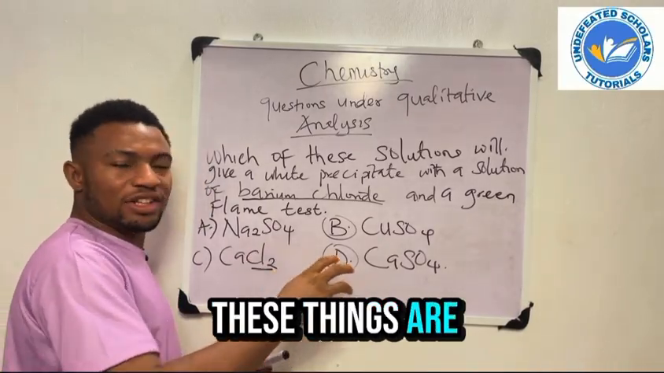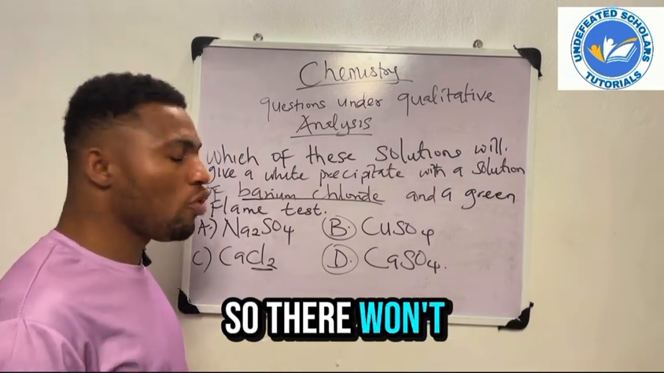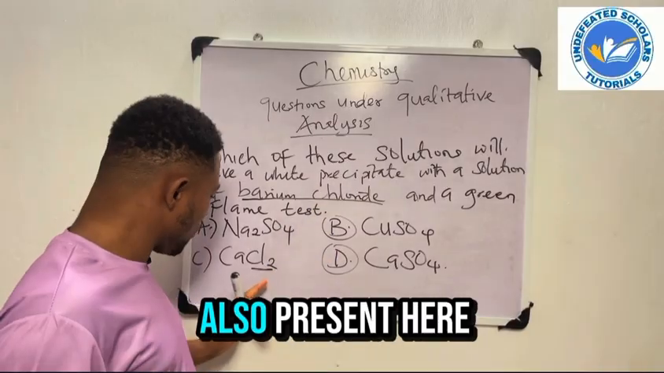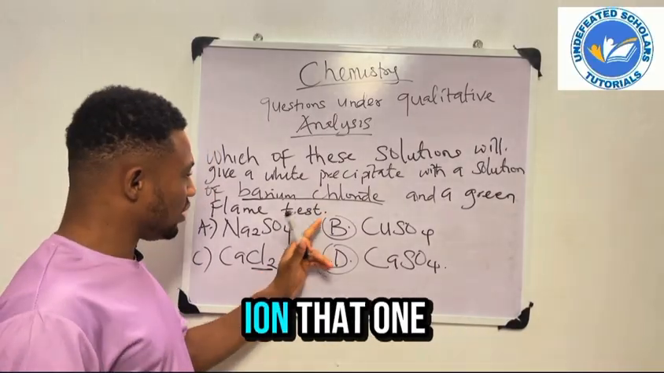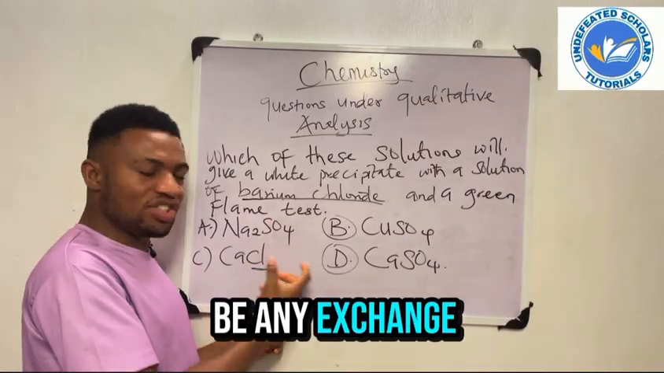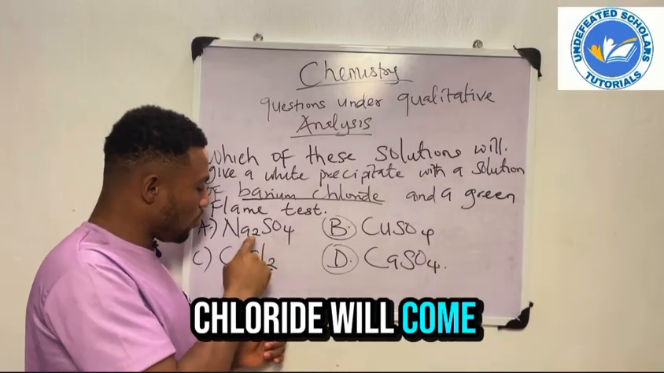You know, all these things are double decomposition reactions. So there won't be any exchange of radicals, because the radical that is present in barium chloride is also present here. The ion here is chloride ion. Look at the chloride here too. So there won't be any exchange. But here is sulfate, here is chloride. They will exchange. Chloride will come to sodium.